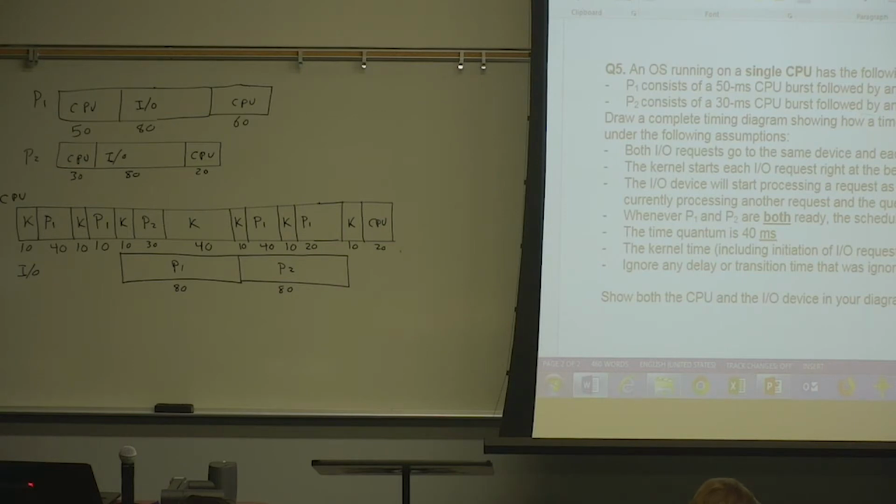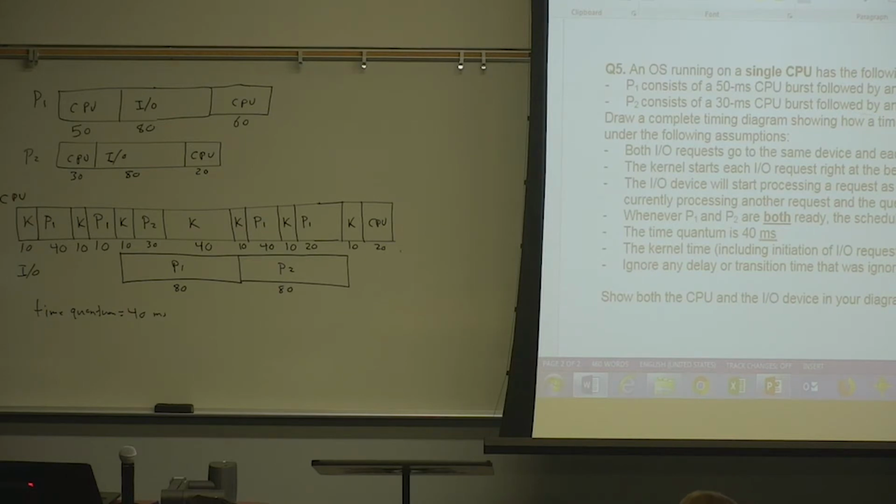No. So where did we do that? Isn't that what you did? Because P1 got 40 milliseconds, leaving 10 milliseconds left over that P1 needs to finish. What do you mean 10 left over? Yes, so P1 got 40 because there is a time limit of 40. So that's the time quantum. The time quantum means that the system doesn't give more than 40. So even if this was 1,000, the system is going to give it 40.